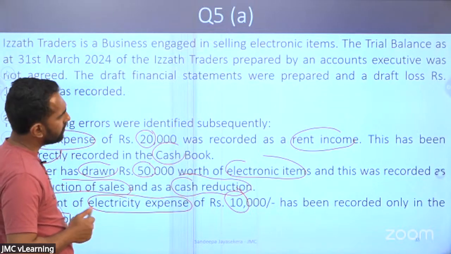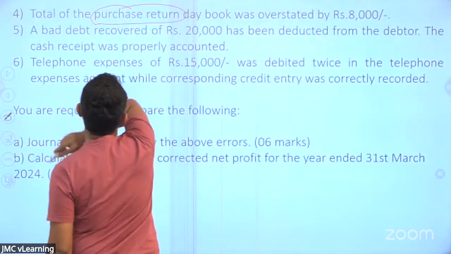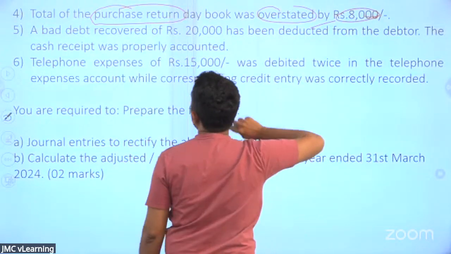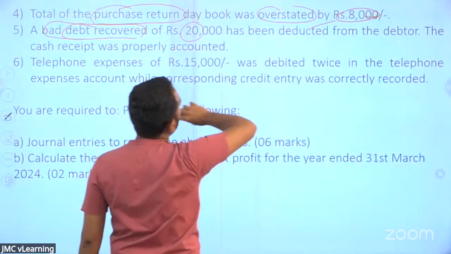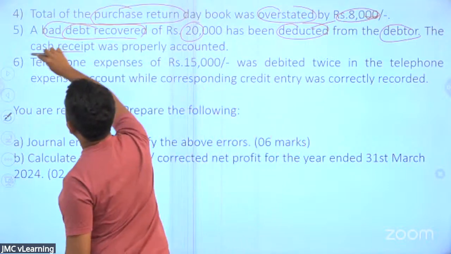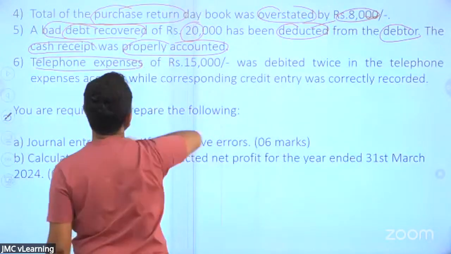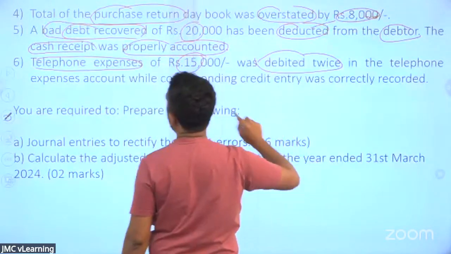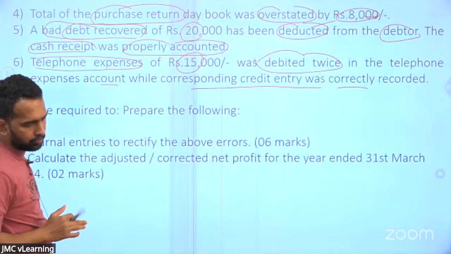Fourth one. Total of the purchase return journal was overstated by 8,000. Bad debt recovered of rupees 20 has been deducted from the debtor. Cash receipt was properly accounted. Telephone expenses 15,000 debited twice to the telephone expense account, while the corresponding credit entry was correctly recorded.